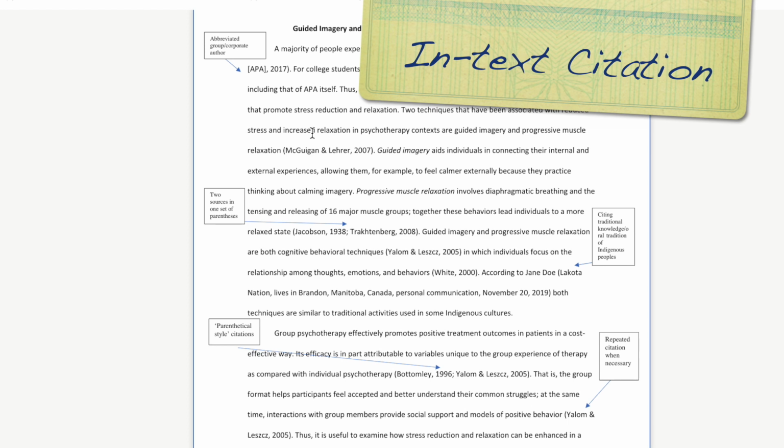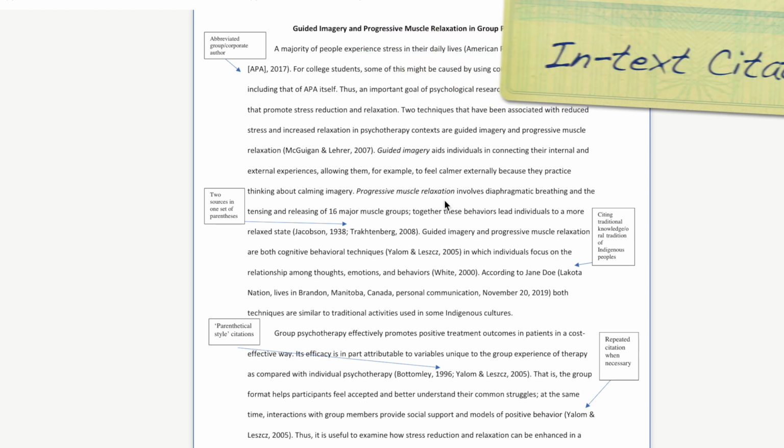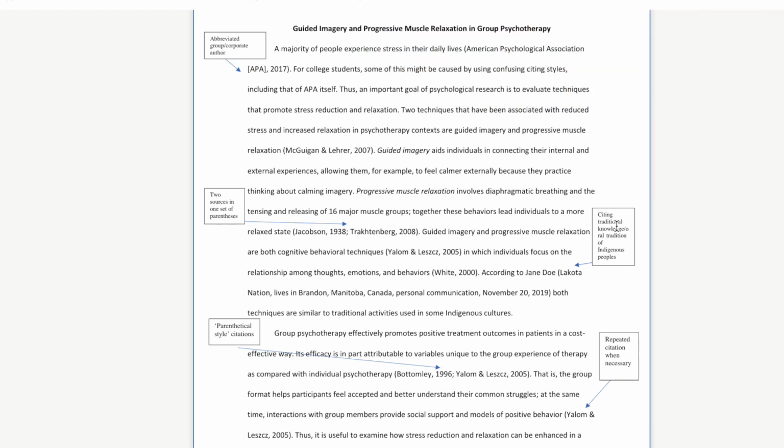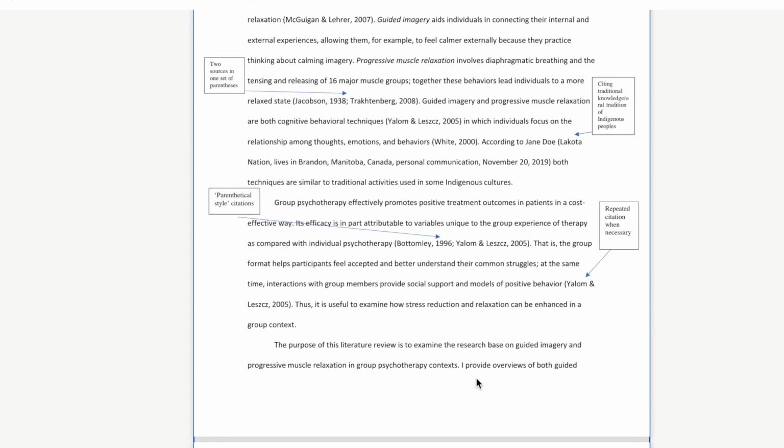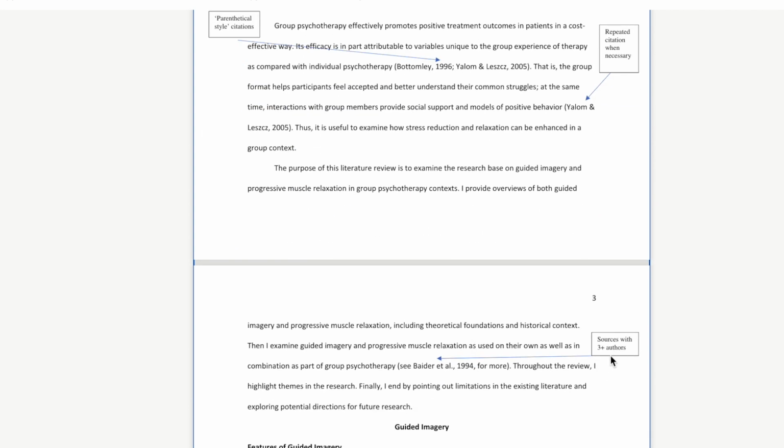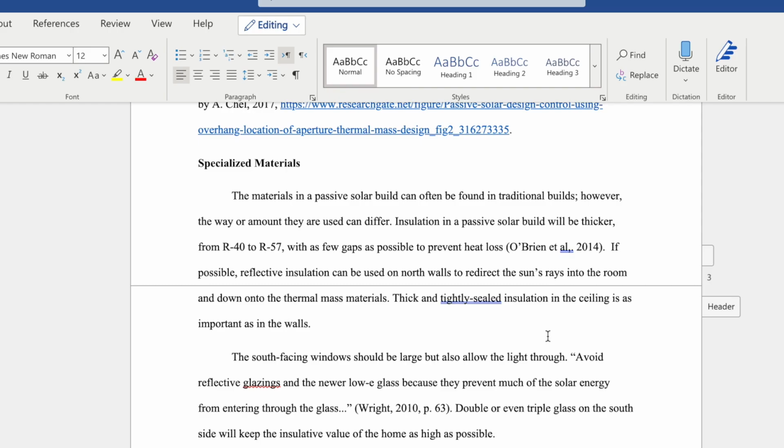Okay, let's talk about in-text citation. And I'm using that APA student example paper. So you're going to have to read these boxes and kind of see what you're citing. Do you have 2 authors or 1 author? And so here's one with 3 authors. So here's the key to in-text citation.